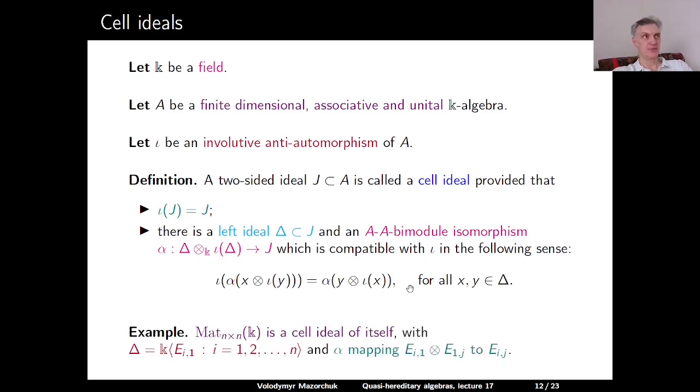For example, the algebra of all n times n matrices over K is a cell ideal of itself, with delta being the linear span of all matrix units of the form e_i1, where i is between 1 and n, and alpha mapping the tensor product of e_i1 with e_1j to e_ij.